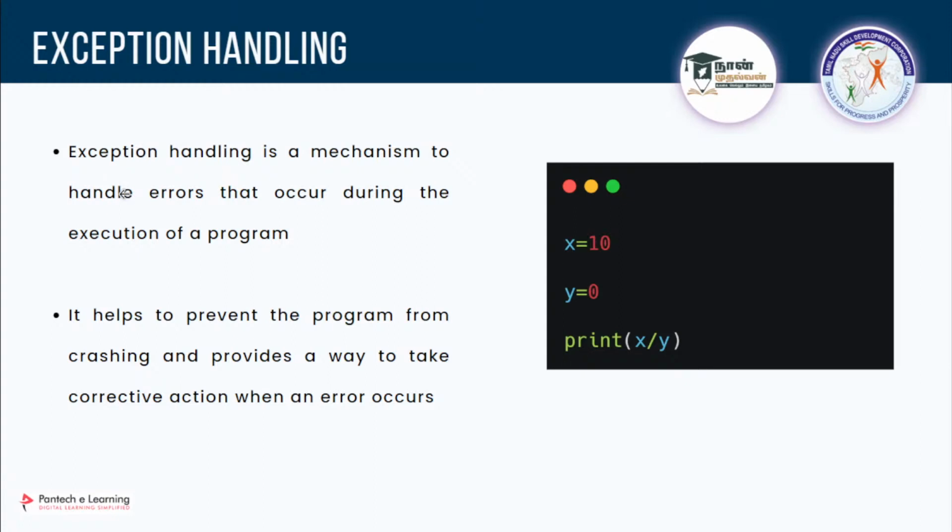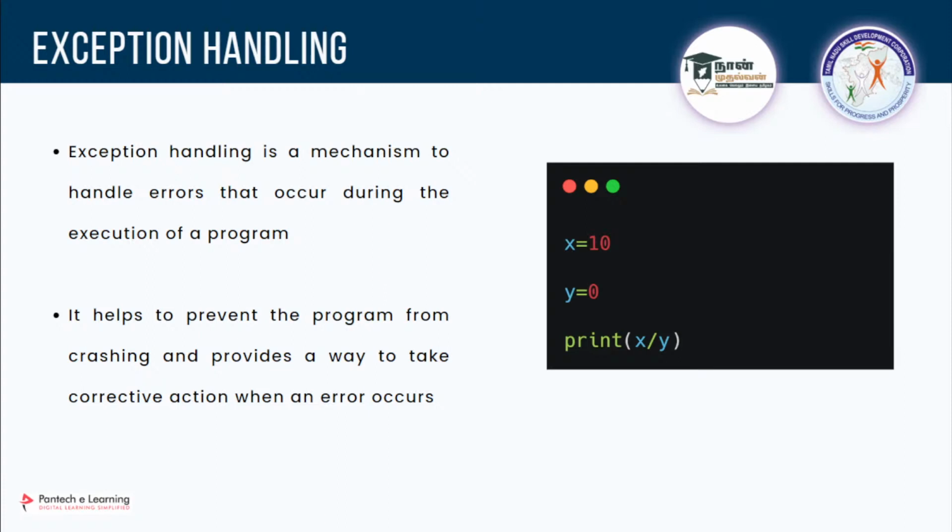So what is exception handling? Exception handling is a mechanism to handle errors that occur during the execution of a program. For example, you are creating some application and there is some kind of logical error which you cannot prevent. In that case, you can go with exception handling. It is a mechanism to handle errors that occur during the execution of a program.